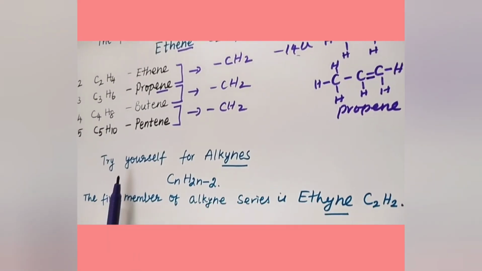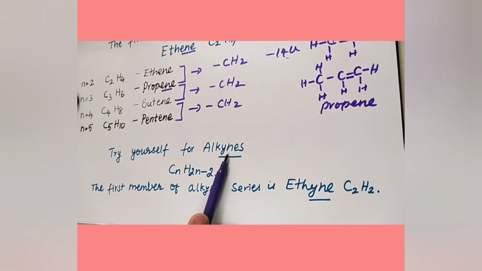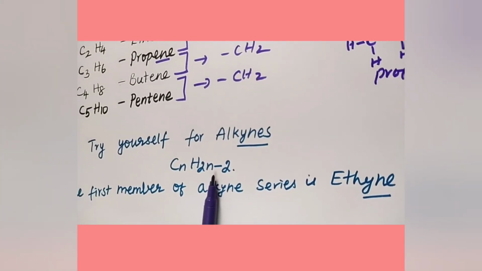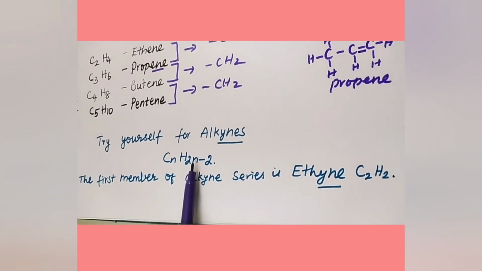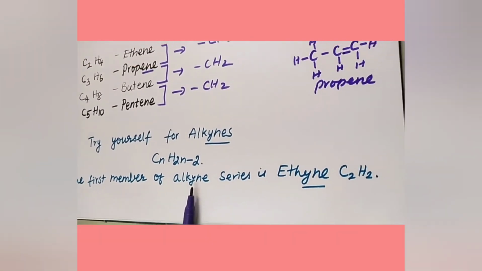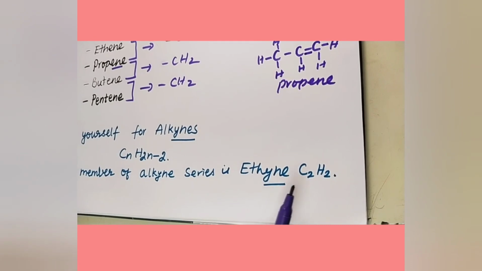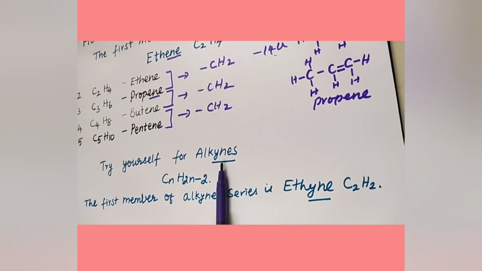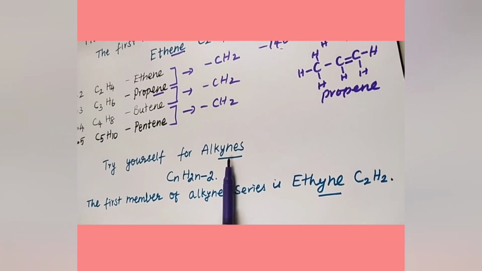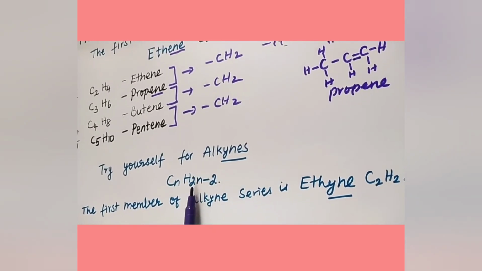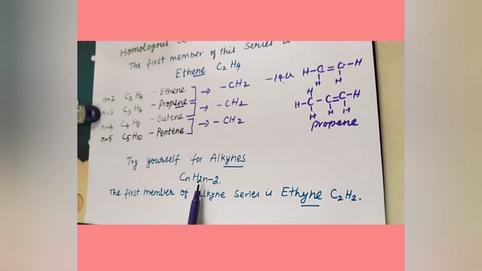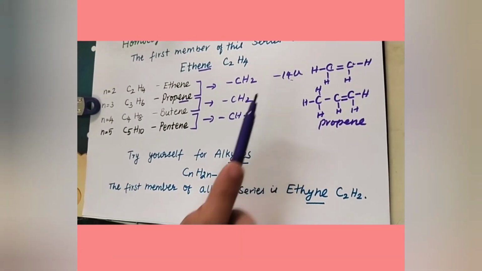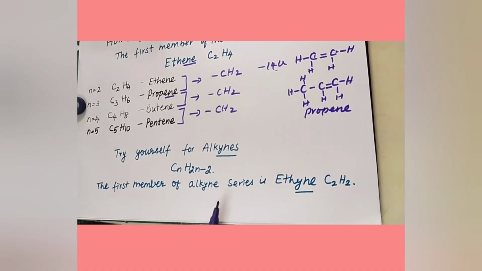Try the same yourself for alkynes. The general formula for alkyne is CnH2n-2. The first member of the alkyne series is ethyne, C2H2. This alkyne series will have a triple bond between any 2 carbon atoms. So try this alkyne series yourself, and here also the successive members will differ by a CH2 group and by 14 mass units. Try yourself, children.